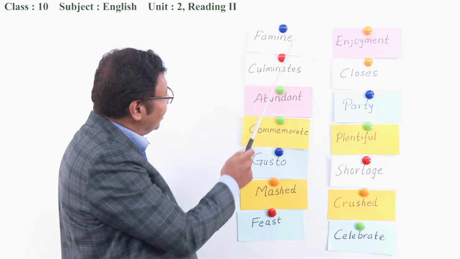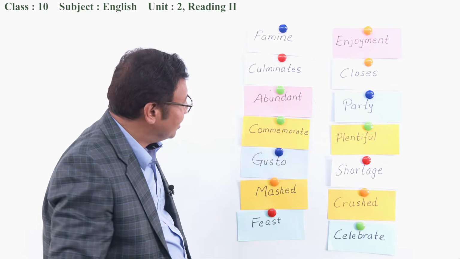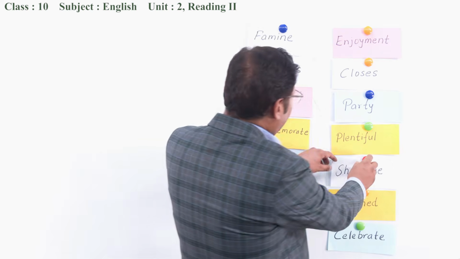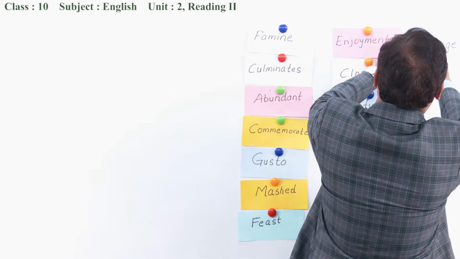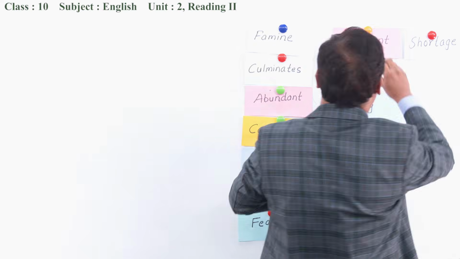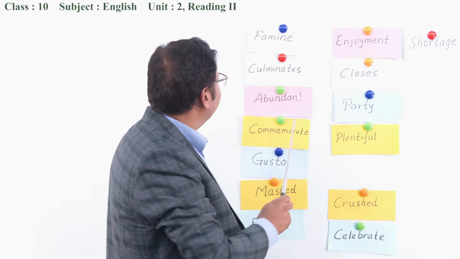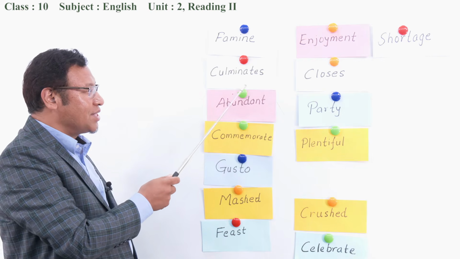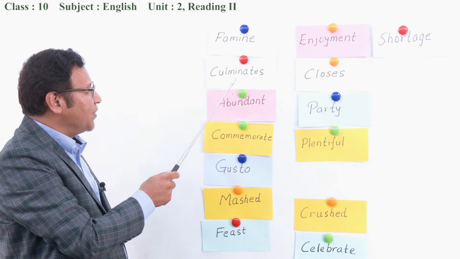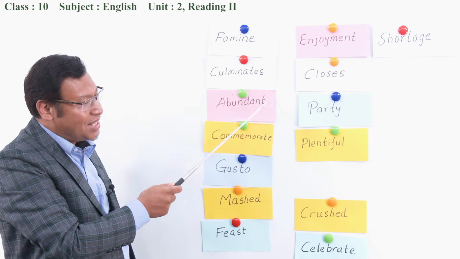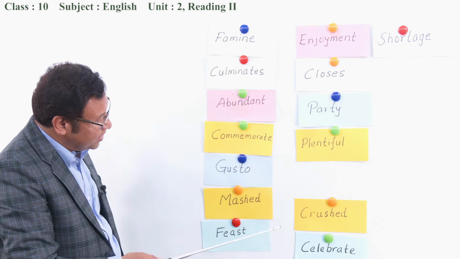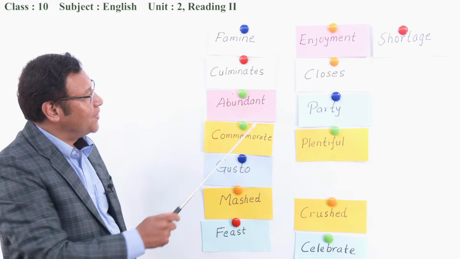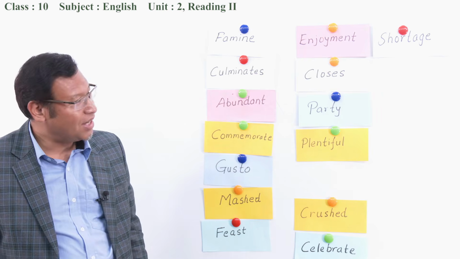You can arrange famine with shortage. Now culminates. Various kinds of celebration culminate in singing, dancing. Culminate means closes or ends.